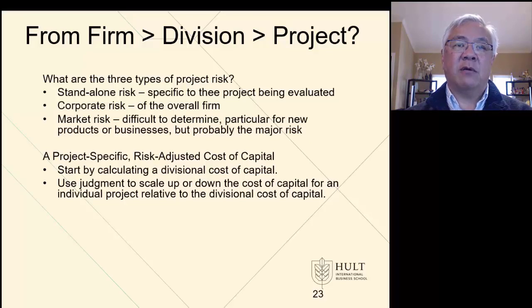So when we use a project risk-adjusted cost of capital, we would start with the divisional, and then one quasi-scientific art and science approach is to adjust it upward or downward based on a judgment on whether that particular project is in general more or less risky compared to the division as a whole. So this is application of some science in the determination of WACC and some art in adjusting that WACC based on your judgment.